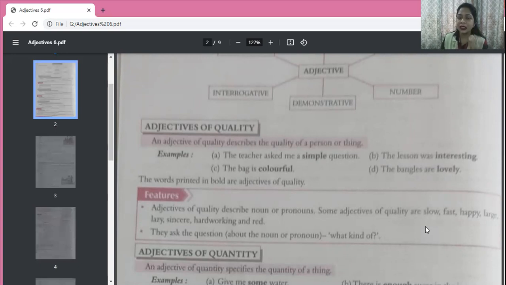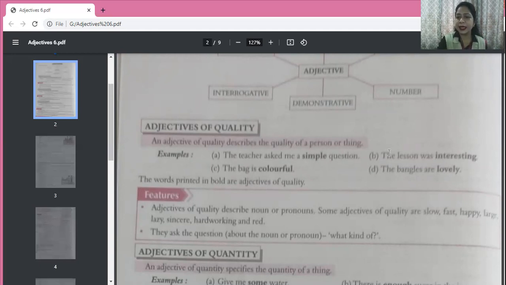So when this question, what kind of, is answered by a word, then that is adjective of quality. If we are getting the answer to the question, what kind of, okay, if I say blue car, then what kind of car? Blue car. So blue is the adjective of quality. Okay. Now see here. The teacher asked me a simple question. Question is the noun. Now what kind of question? Simple. Simple question. So simple is the adjective of quality. Difficult question. Difficult will also be adjective of quality.